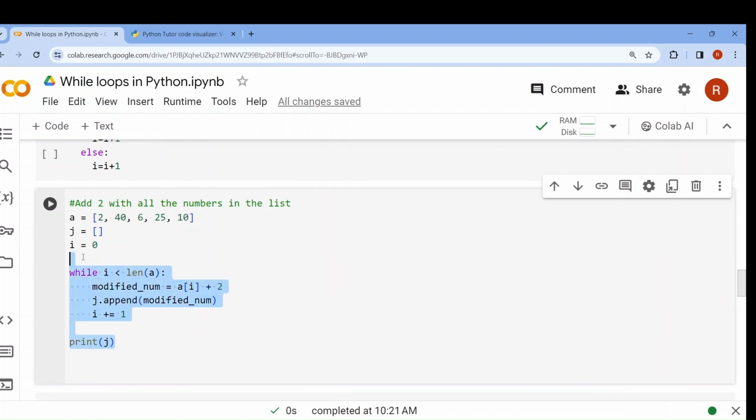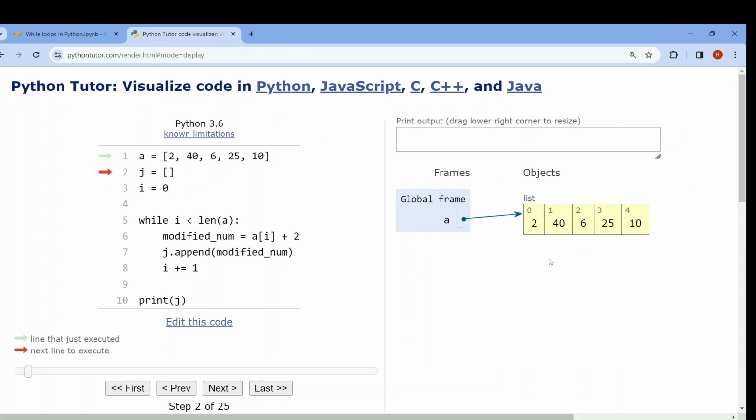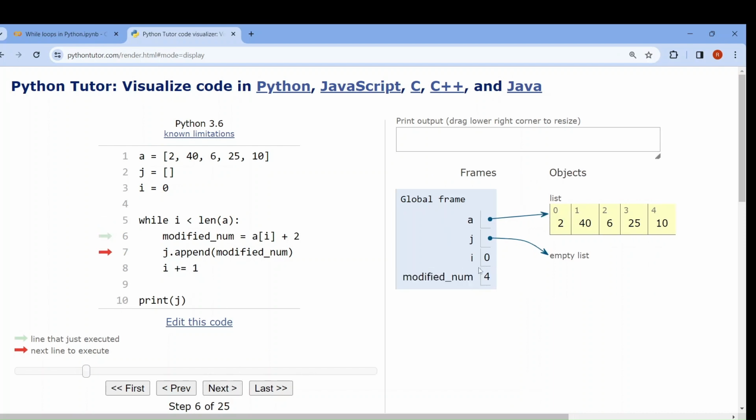Now let me visualize this code for you. Now see, it is pointing to the list. So a list will be created, A. Now J, an empty list. Now i equal to 0, the i variable is 0. Now while i less than length of A, that means 0 less than 5, condition met. So it will go into the next line. What will happen? A of 0 plus 2, that means 2 plus 2, that is 4. See, modified_num equals 4.